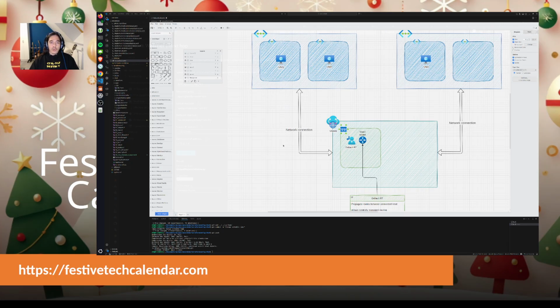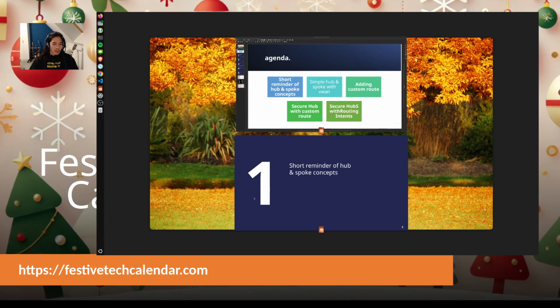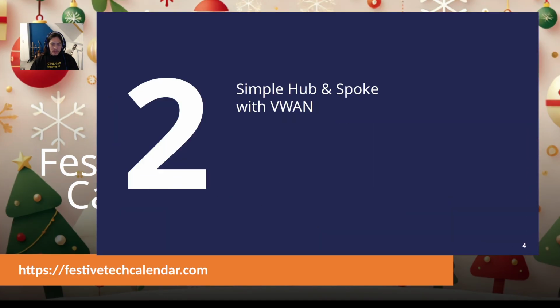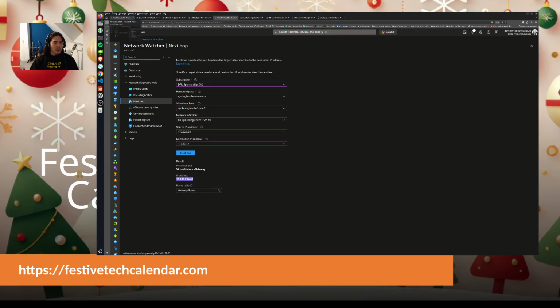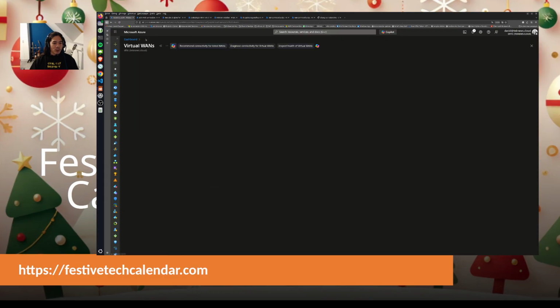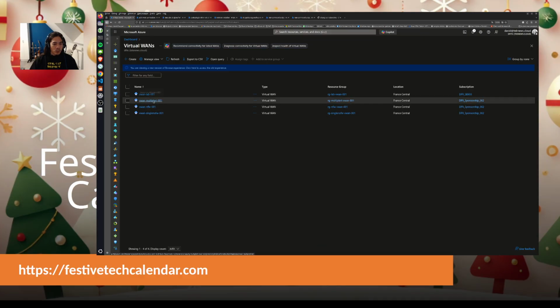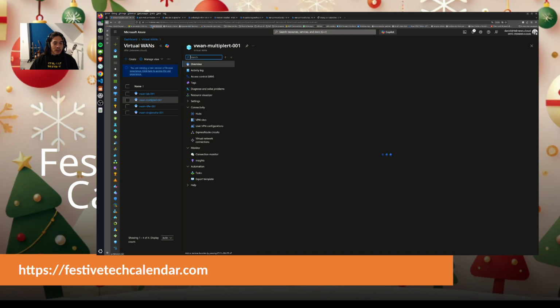What if we want to have connectivity between some spokes but not others? Well, we can have a look at that by using a second scenario, which is not this one, but this one, adding custom routes. So if I switch again to my environment, this time I will select another virtual WAN, this one, multiple route table.